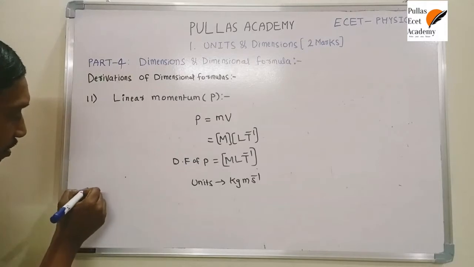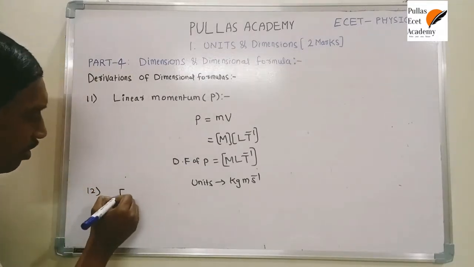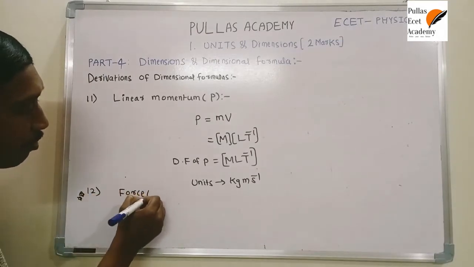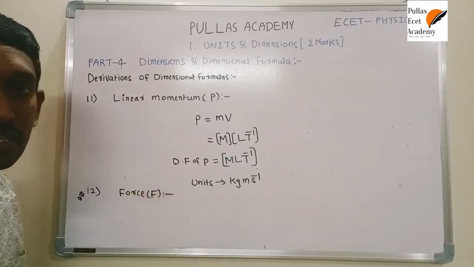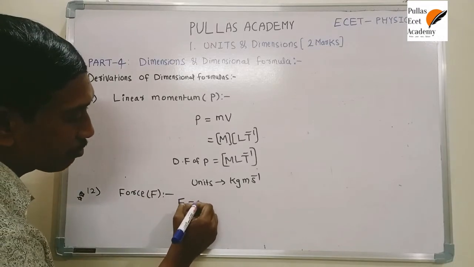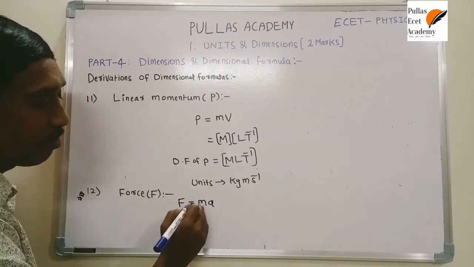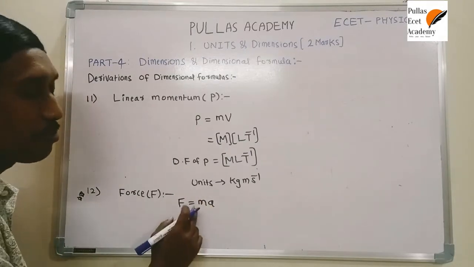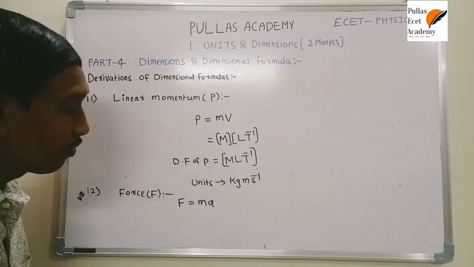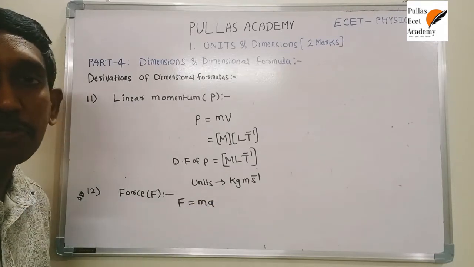Next, in the same way, we will discuss one more quantity. That is a very important quantity here, that is force, denoted by F. What is the dimensional formula of force? Do you know? Based on Newton's second law, the expression for force is F equals m a, where m is the mass and a is the acceleration. Just substitute the dimensional formulas of mass and acceleration, and you get the dimensional formula of force. Already we have constructed the dimensional formulas of mass and acceleration.